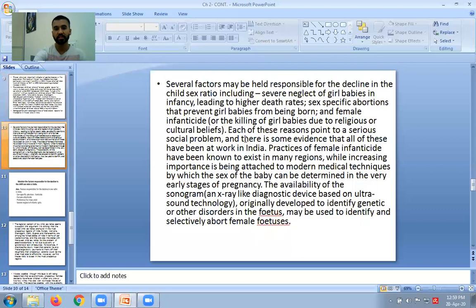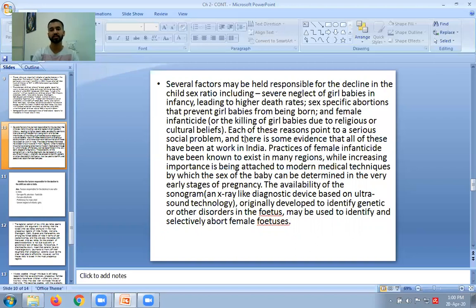There are several factors involved in the decline of the child sex ratio, like neglect of girl babies in infancy, leading to high death rates; sex-specific abortions that prevent girl babies from being born; and female infanticide, the killing of girl babies due to religious or cultural beliefs. Each of these reasons points to a serious social problem, and there is evidence of all of these practices in India. The practice of female infanticide is known to exist in many regions, while increasing importance is being attached to modern medical techniques.